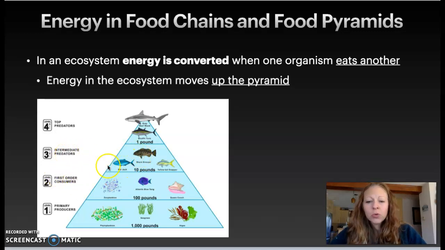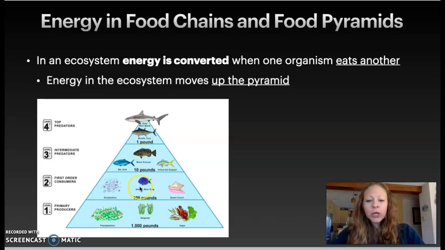These are going to eat the primary consumers, and there's going to be fewer of them. Notice this trend. So there's less room up here on the pyramid. We have only 10 pounds of these secondary consumers. And here we have just 1 pound of these top predators or tertiary consumers.